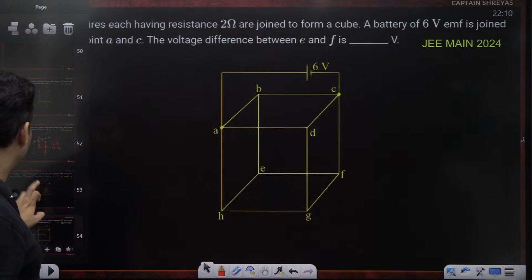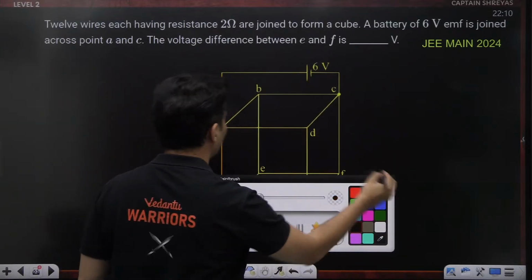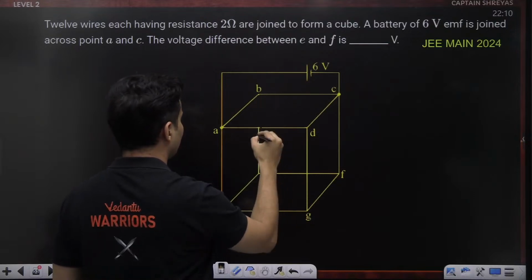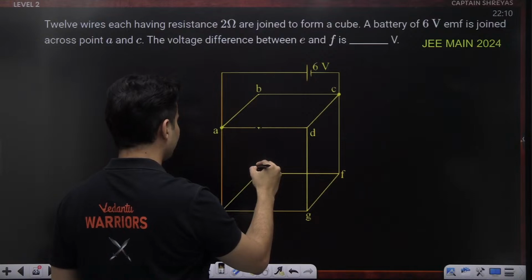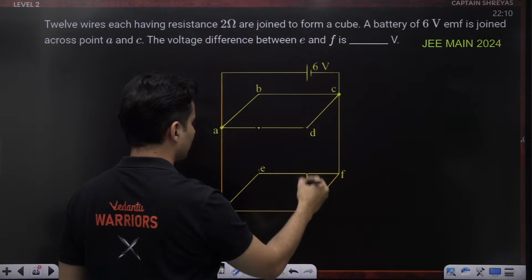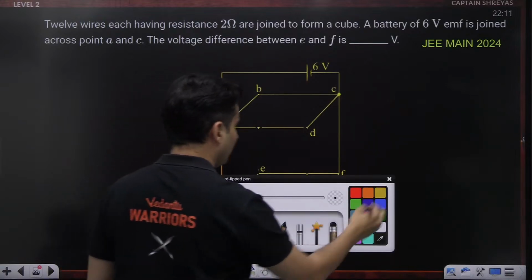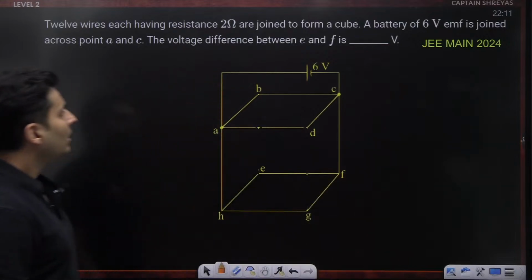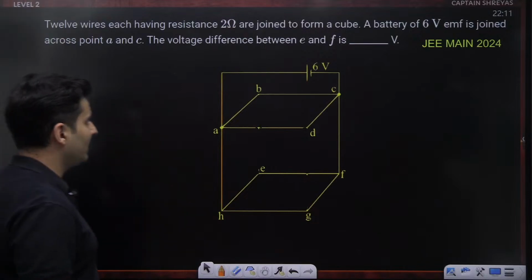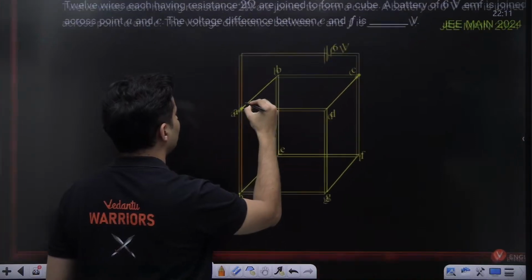Then what do we do next? Let's forget those wires which are not needed at all. This is not needed. Yeah, this is not needed. Now, this looks to me like a simple problem because I can see this is one resistance, this is one resistance.